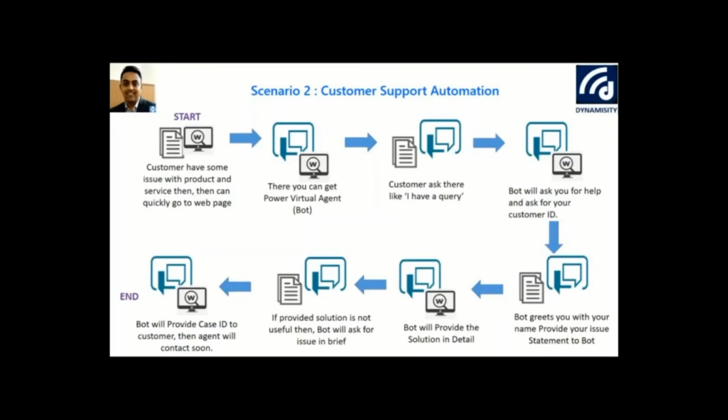Then the bot will ask me for help. Before helping out, the bot is going to ask for a customer ID. In our example, we are going to look for a legacy account number. As soon as the bot is able to identify and process that information, and here we have really put the actions available within the bot to good use, the bot greets me with my name. That means my authentication has already taken place. And then it asks me to provide a statement of the issue to the bot.